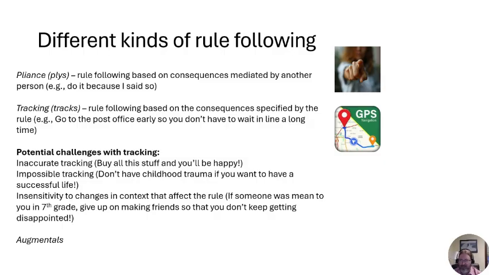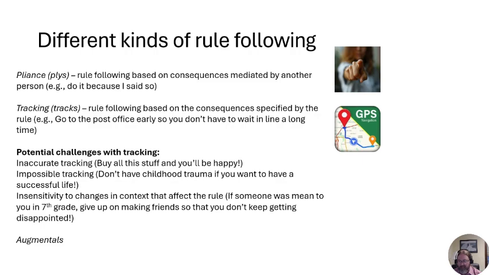There could be elements of pliance and tracking within the same one, but it is a very useful distinction to think about clinically. That is because when people are doing things based on pliance, we might want to think about whether that is unhelpful pliance, right? Are people too people-pleasing, or just responding to whatever is given to them by others, and maybe not having a pliant response would be useful. It's also helpful to think about tracking because there are a lot of ways that tracking can go wrong.